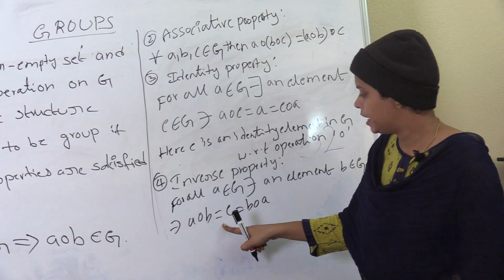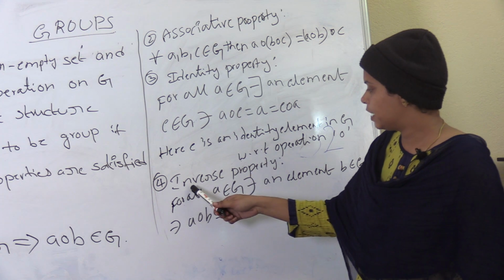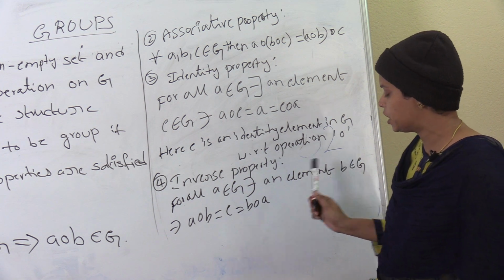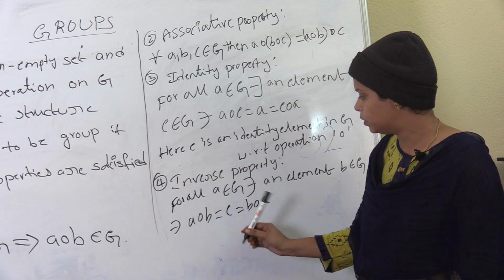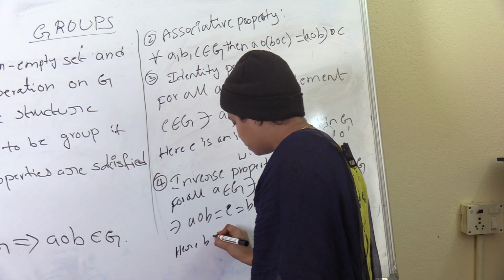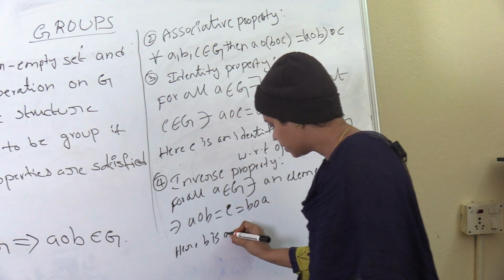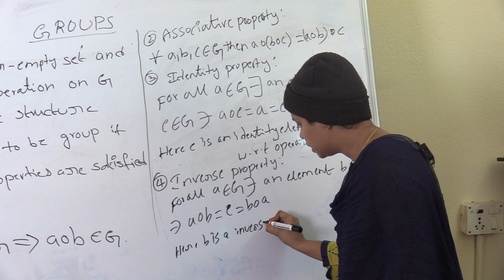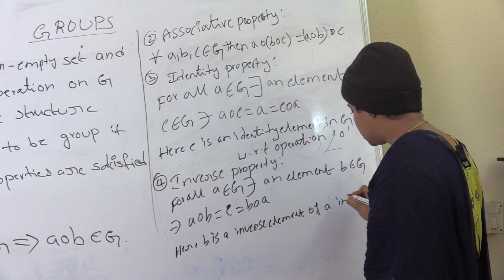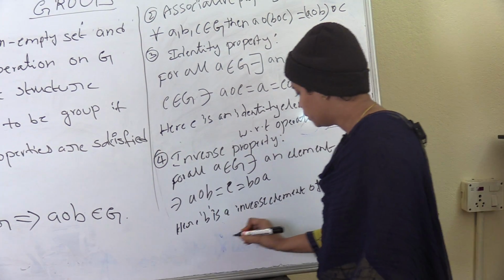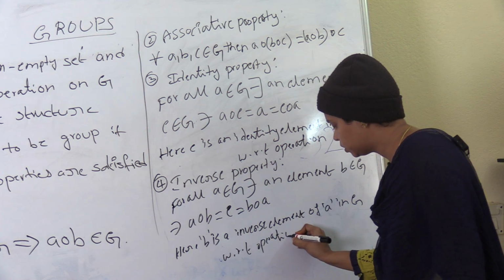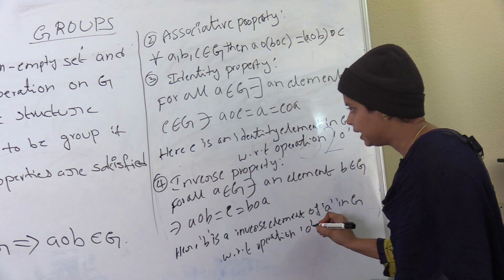Here b is an inverse element of a in G with respect to operation circle.